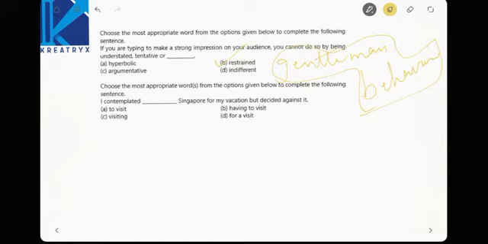I contemplated dash Singapore for my vacation, but decided against. I contemplated visiting Singapore, not to visit. Contemplating means a present decision, so you have to decide now itself. It cannot be to visit, it must be visiting, as it is a present one.